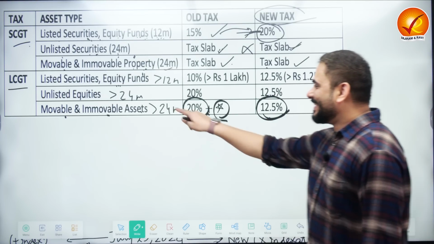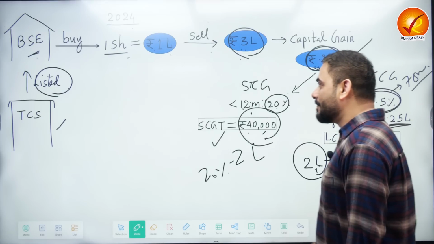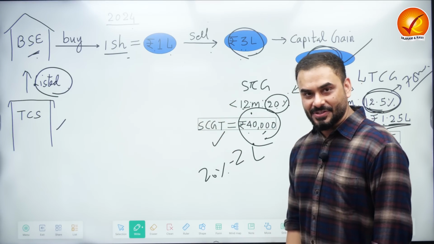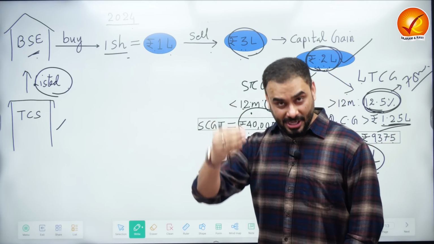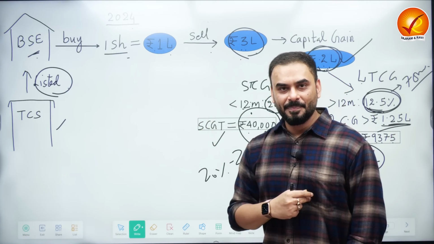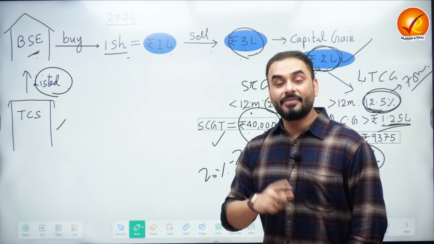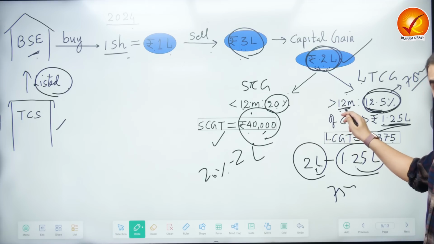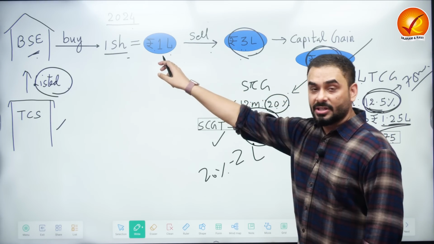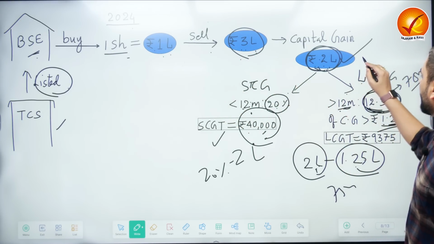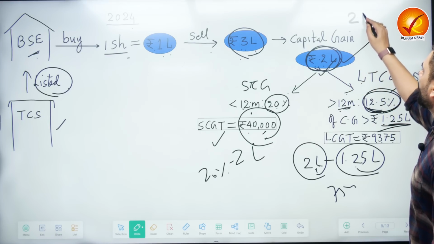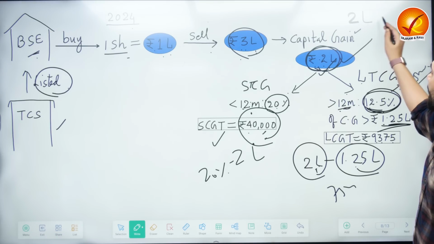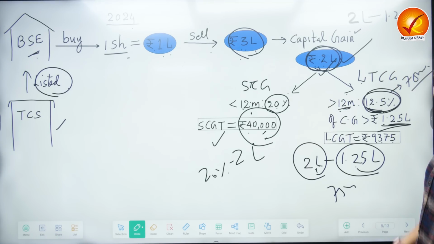We'll see. Now, I also gave you one example here of the share of a company called TCS. Here I told you that, for example, if you buy the share today of TCS, which is a listed company, and then you sell it in the market after 12 months, the gain that you make is called long-term capital gains. See, after 12 months, it is called long-term capital gains. So in our example, we bought the share for 1 lakh, we sold it for 3 lakhs. So the capital gains was 2 lakhs. But I told you that the government of India says that tax will not be applicable over 2 lakhs. It will be applicable over 2 lakhs minus 1.25, which is 75,000. On 75,000 rupees, you will have to pay 12.5%.